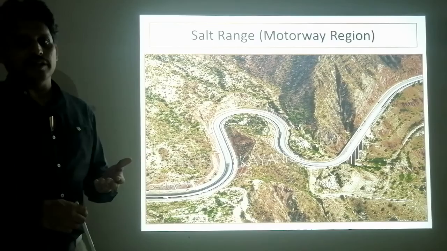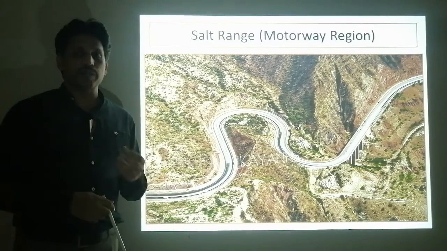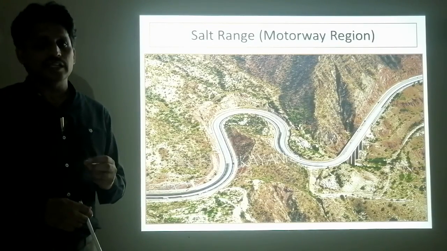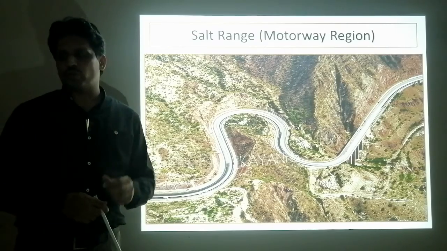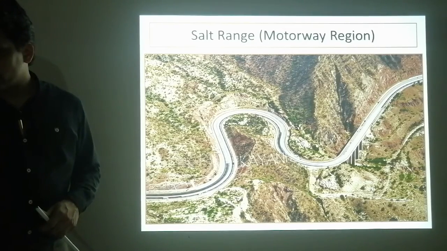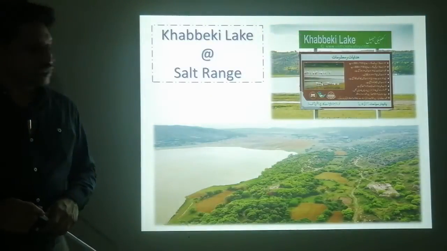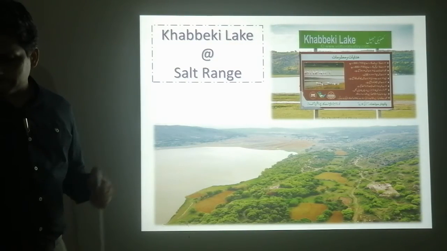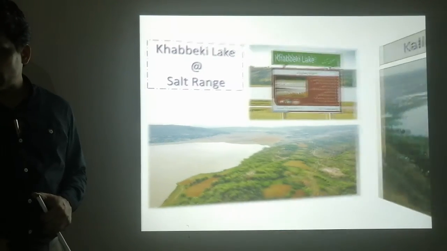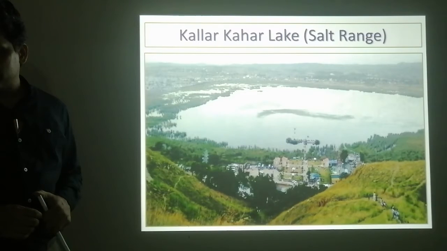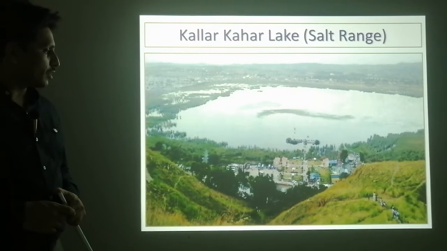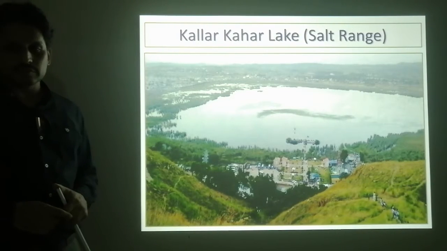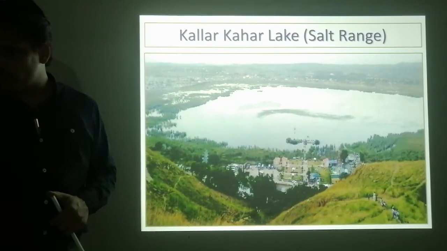And why does it have less vegetation? Because of hard surface and stony soil. So this is rugged topography. And there is Khabeki Lake, worth visiting. Kalar Kahar Lake, again you should visit, a beautiful lake.